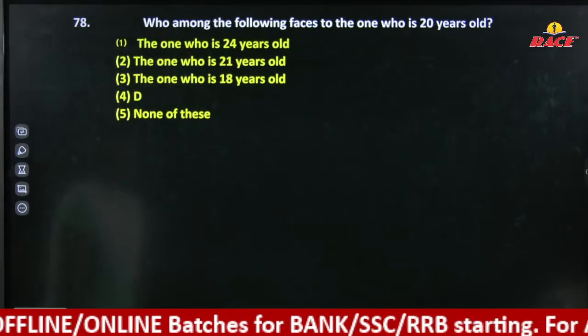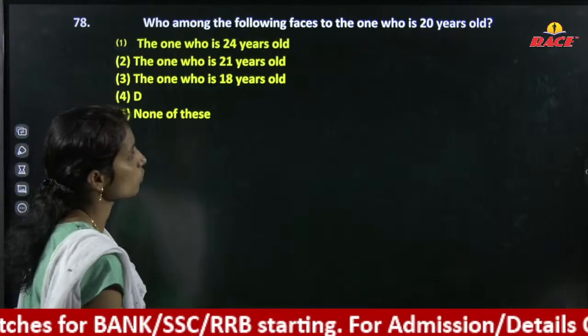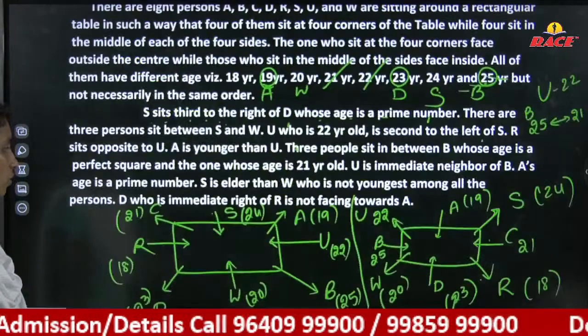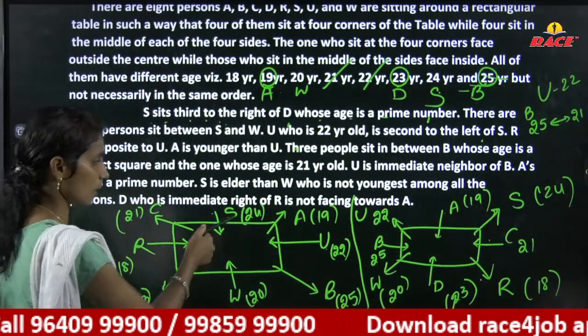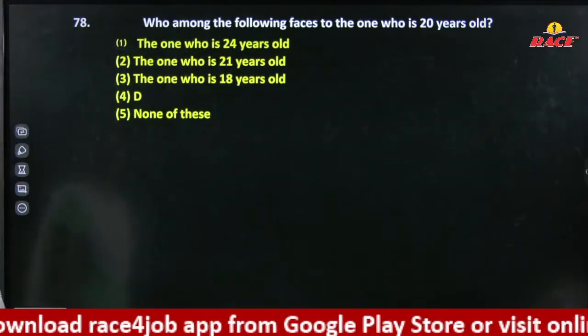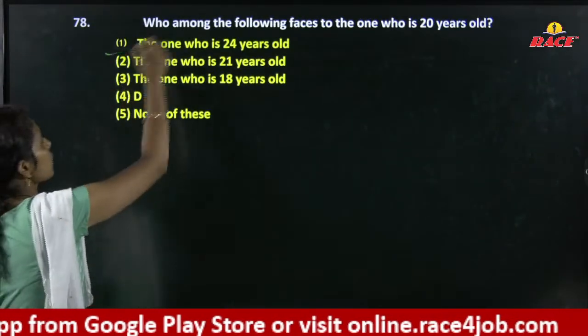Who among the following faces the person who is 24 years old? 20 years old ki opposite evarunaru? 20 years opposite S. 20 years opposite it is yes, 24 years. And here it is option 1.